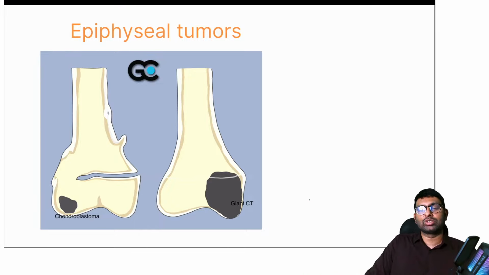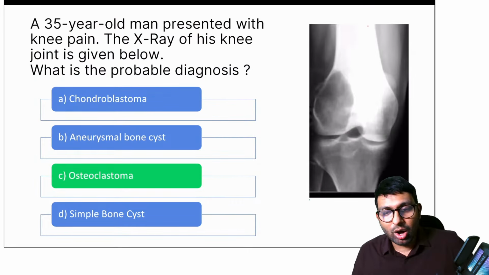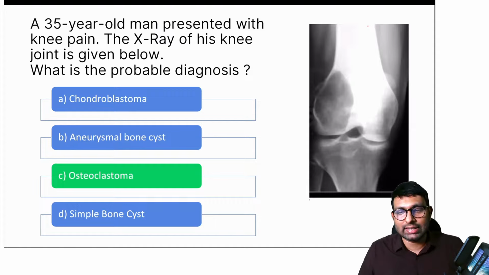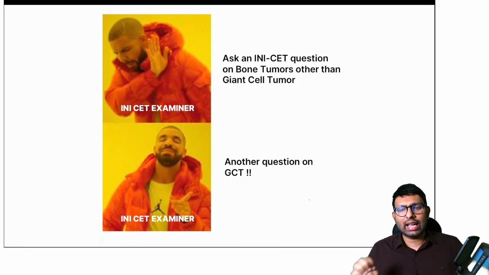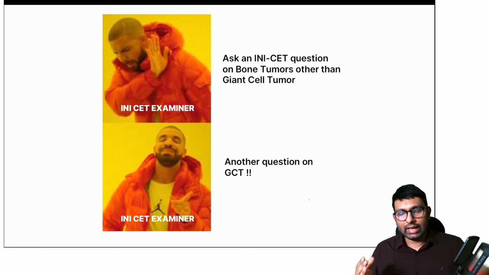So we've arrived at the diagnosis of giant cell tumor, and this is a very important question. Osteoclastoma or giant cell tumor is something that I want to discuss in detail. And why is that? Because INICET examiners love asking questions about giant cell tumor. In the last 7 years of papers that I've seen, maybe there has been one question from Ewing sarcoma, one question from fibrous dysplasia, and maybe one question was there from chondroblastoma. So these were just the 3 bone tumors that were asked. But repeatedly every year, the one bone tumor that was always asked was giant cell tumor.